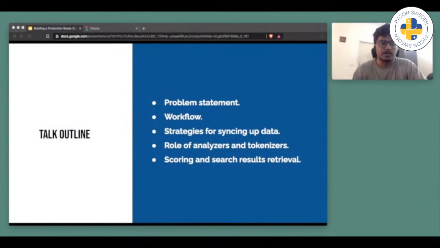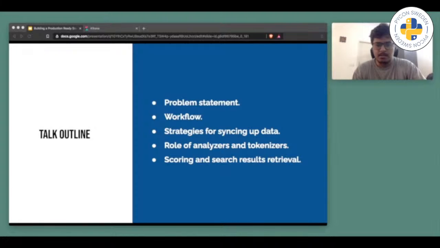In this talk, I will be covering these topics. First, I will discuss the problem statement and where Elasticsearch comes into the picture as a solution. Then I will discuss the workflow, which will make it easy to understand how things are connected with each other. Afterwards, I will discuss strategies to keep your production database in sync with the Elasticsearch cluster.